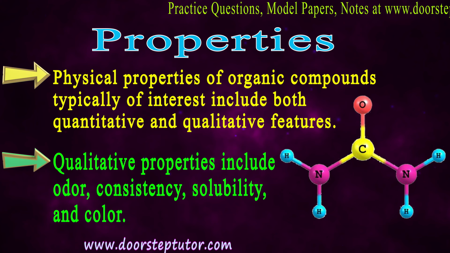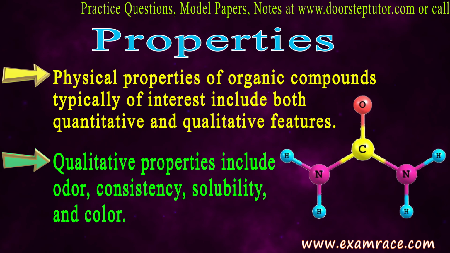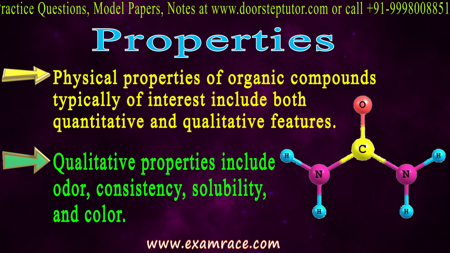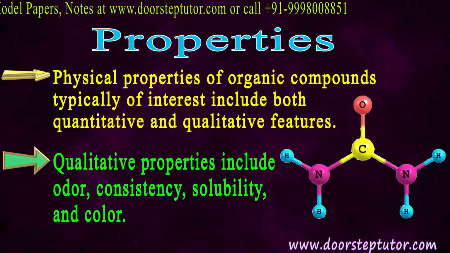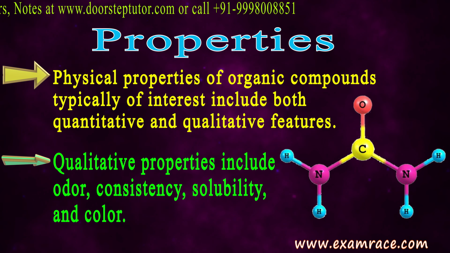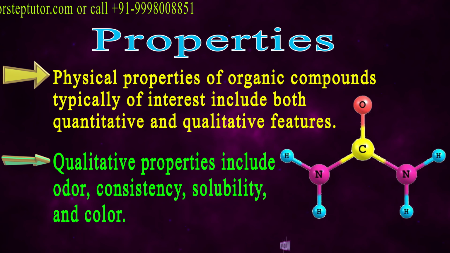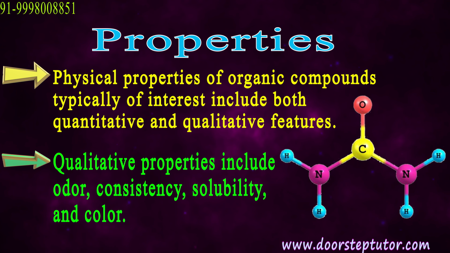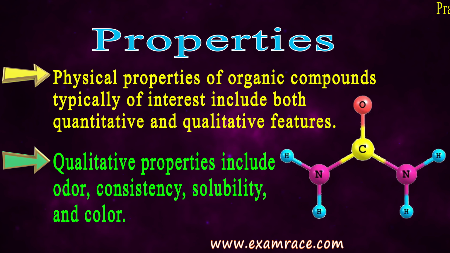And what are quantitative properties or features? So quantitative exactly means the measurement or how we express the compounds, like water is expressed as H2O, oxygen gas is expressed as O2. Okay, so these are quantitative features, how we express the chemical compound. So quantitative and qualitative features both come in physical properties.